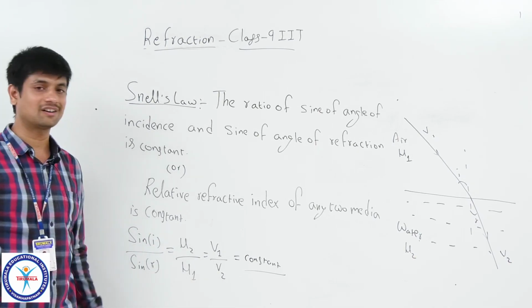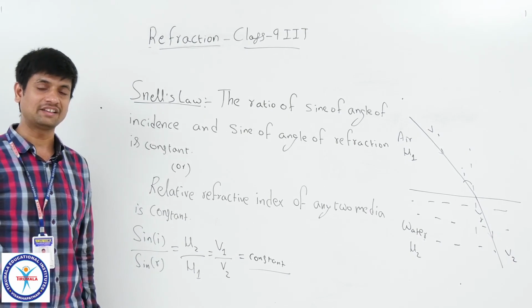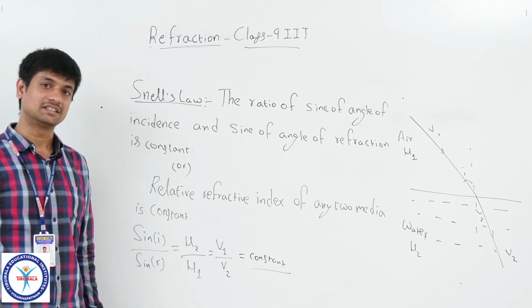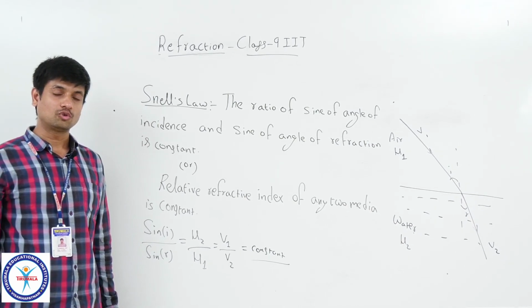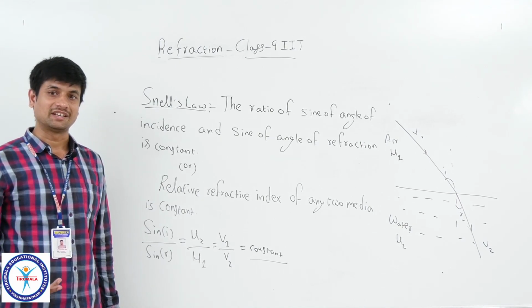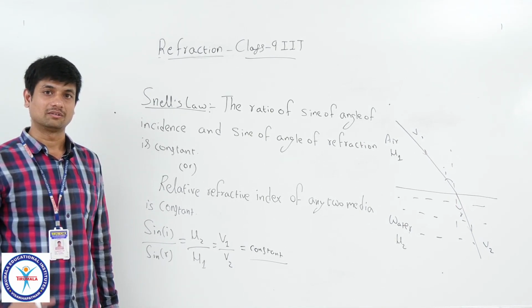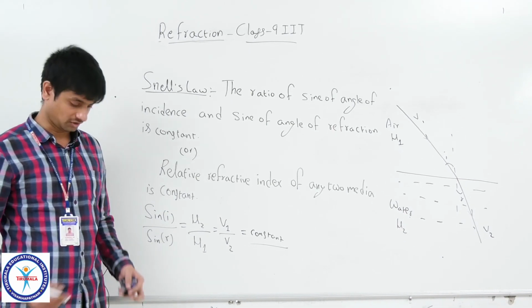These three things are applicable for any two pair of media, unless you change the temperature, or unless you change the medium's nature by injecting pollutants or something. Clear? Okay.